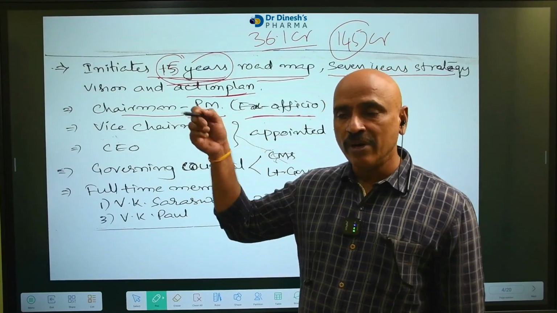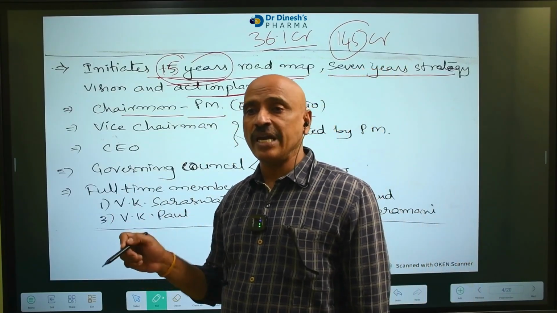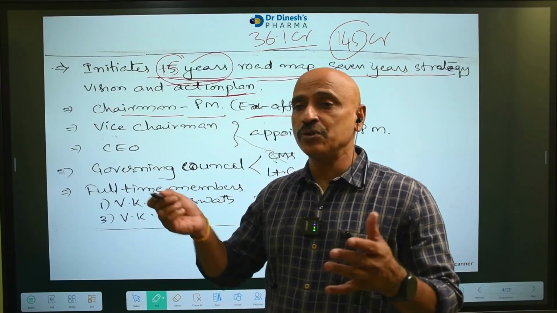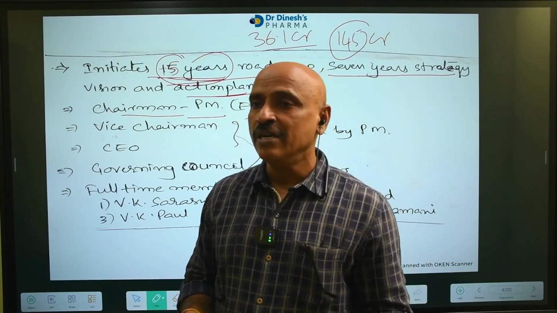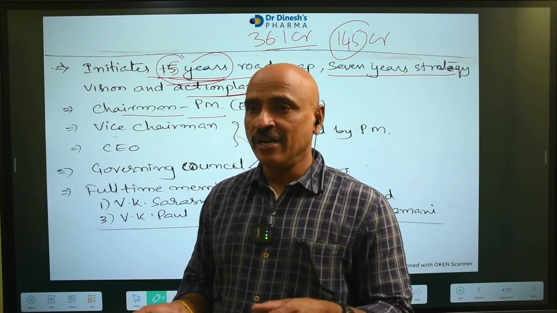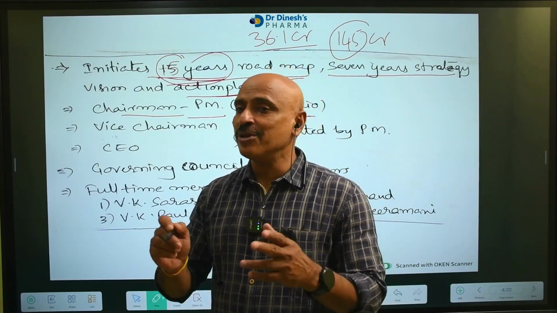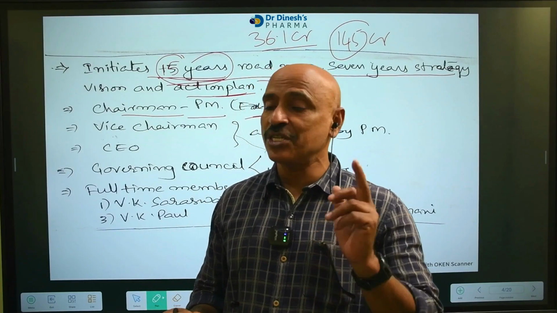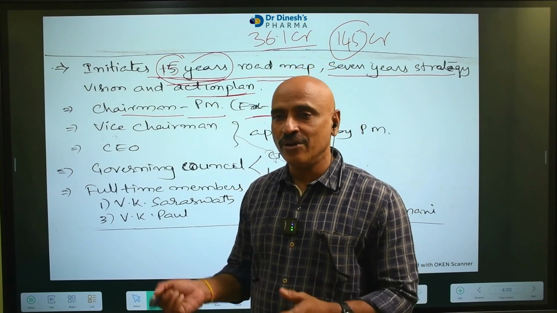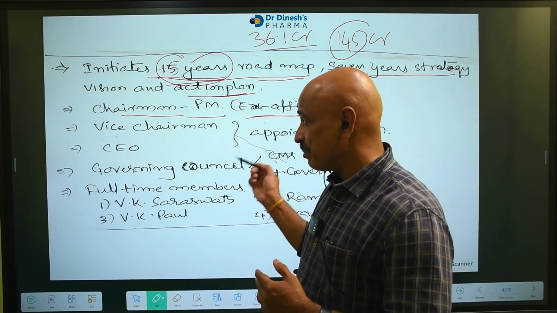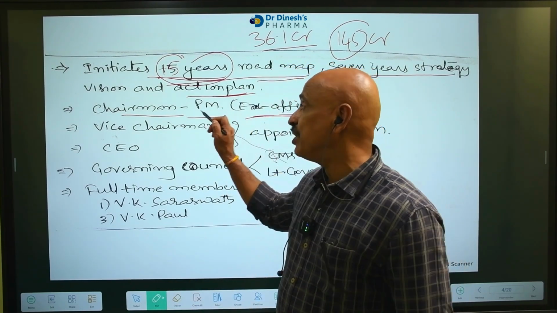Even though he is not a member of NITI Aayog, he works as ex-officio chairman. For example, the Rajya Sabha ex-officio chairman is the Vice President of India. The Vice President is not a member of Rajya Sabha, yet can preside over Rajya Sabha sessions. Same here also, the PM is not a member of NITI Aayog, but he is ex-officio chairman.